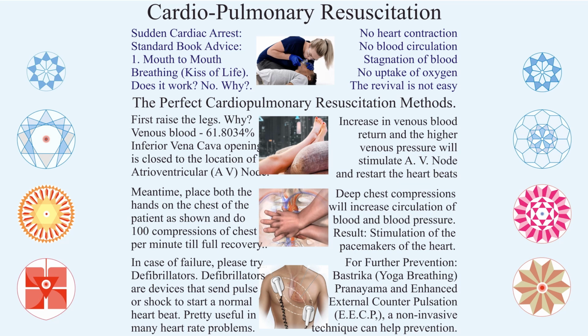But the perfect approach is to raise the legs, let blood from the lower legs come to the heart. That's the reason the SA node is present in the right atrium, close to where the superior vena cava and inferior vena cava bring the blood there. The stimulus for the SA node, the sinoatrial node in the right atrium, is the blood pressure of the venous return, which is important. Increasing venous return, increasing blood pressure, stimulating this and starting the heart is more important.